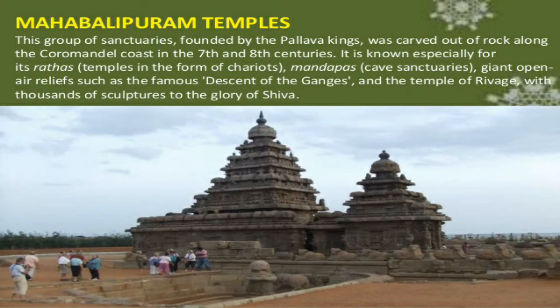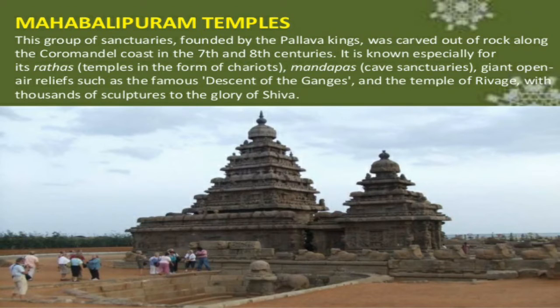So this beautiful temple is present to the glory of Shiva, and the group of sanctuaries founded by the Pallava kings was carved out of rocks along the Coromandel coast in the 7th and 8th centuries, and it is known especially for its Ratha temples in the form of chariots, mandapas and carved structures, giants, open-air reliefs such as the famous Descent of the Ganges.